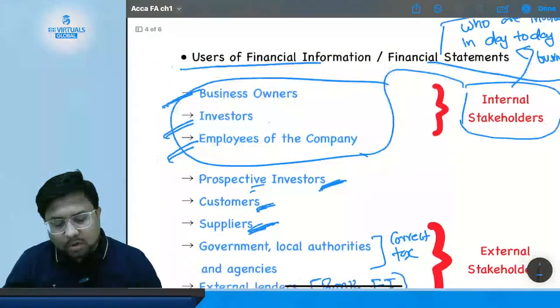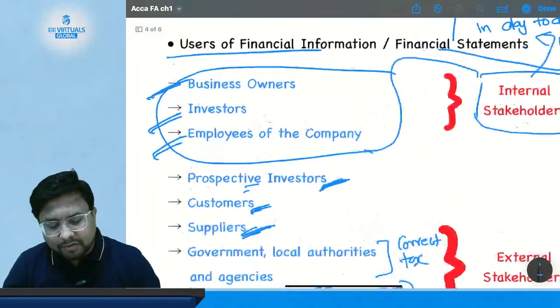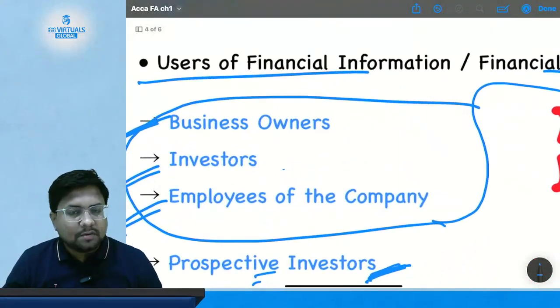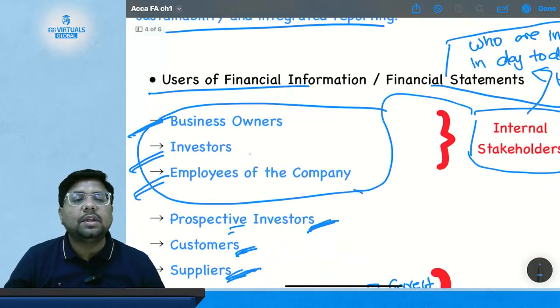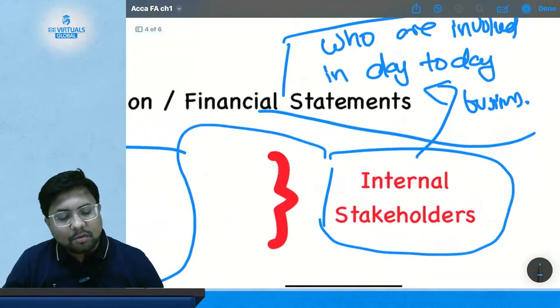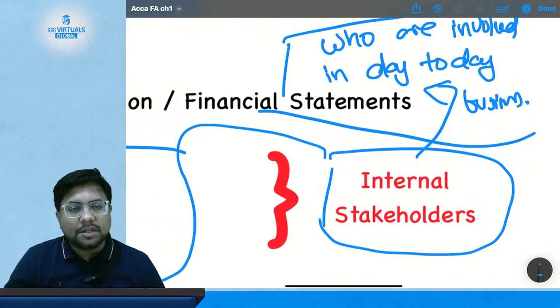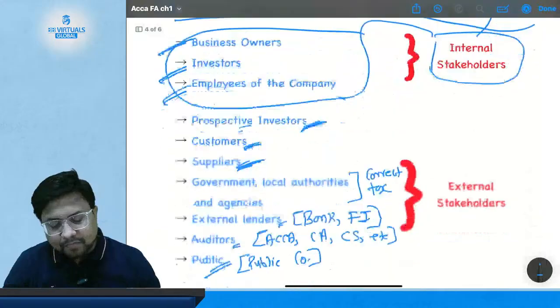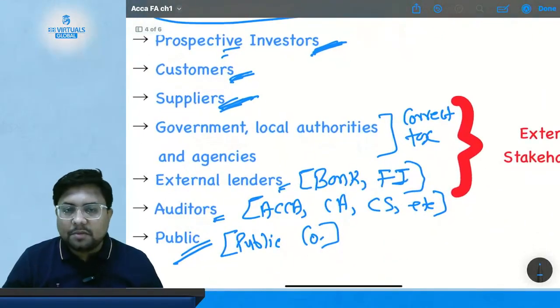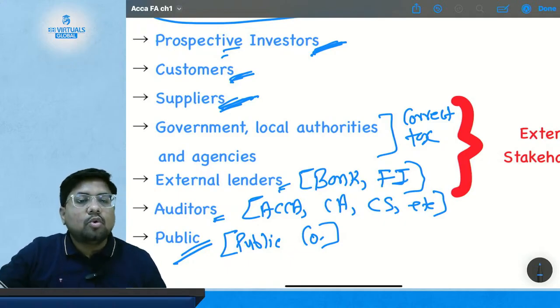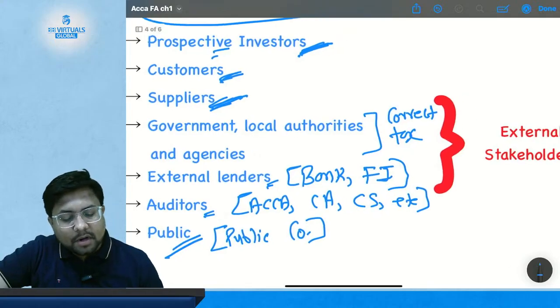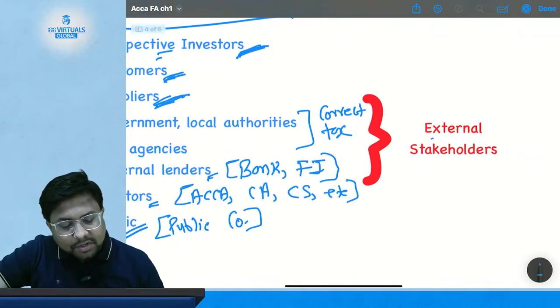So who are all the users of financial statement? The first three are the business owner, investor and employees of the company, who are the internal stakeholders, who are involved in the day-to-day business of the organization. Then we have prospective investor, customer, supplier, government, local authorities and agencies, external lending agencies, auditors and public, who are also users of financial statement, and they are called external stakeholders.